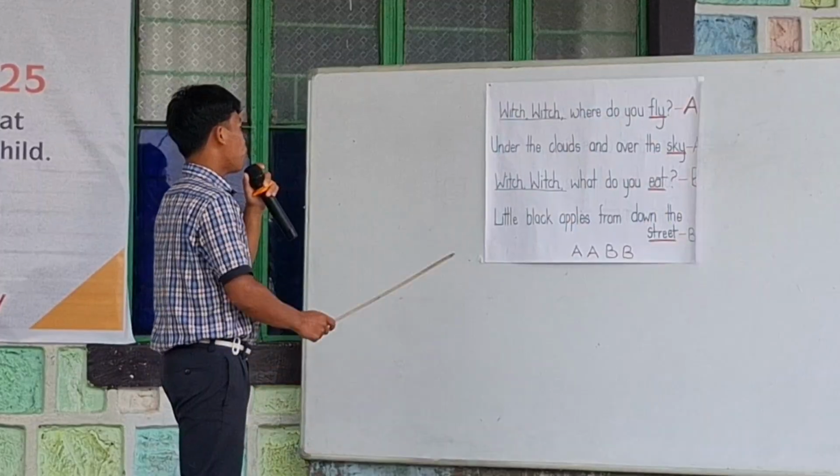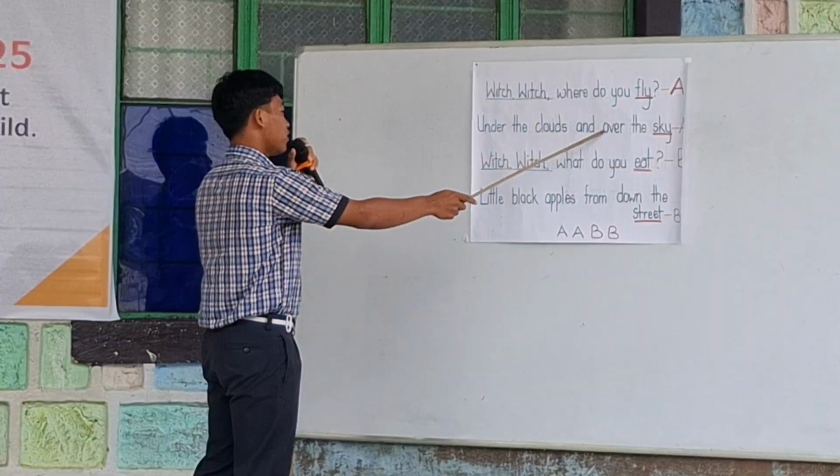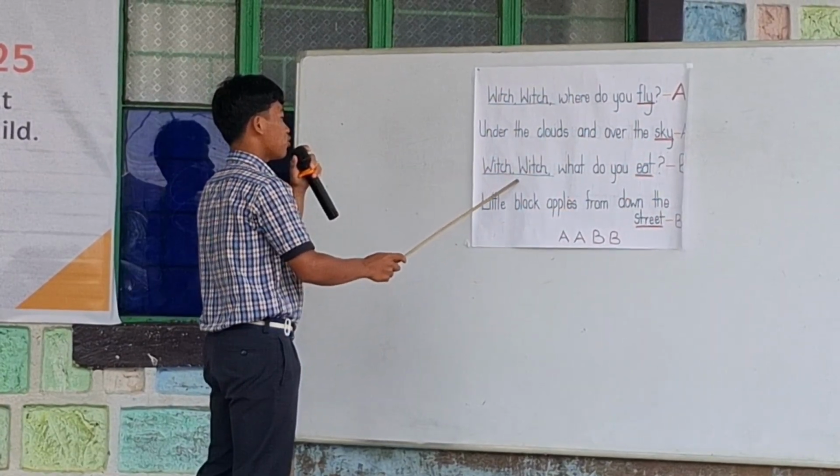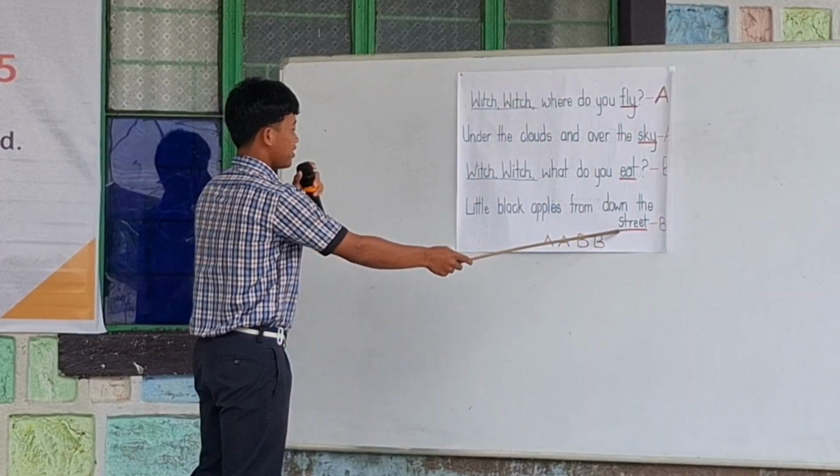Thank you. Which, where do you fly? Under the clouds and over the sky. Which, what do we eat? Little black apples from down the street.